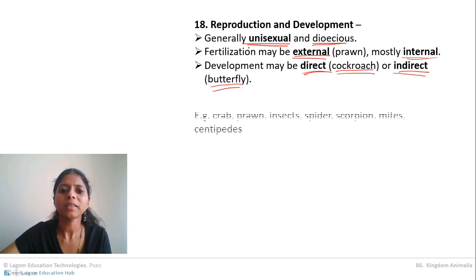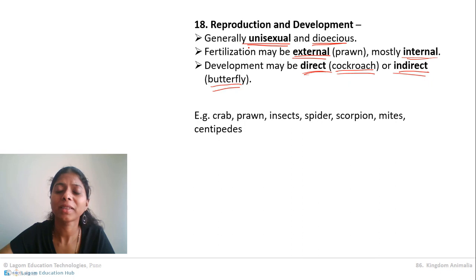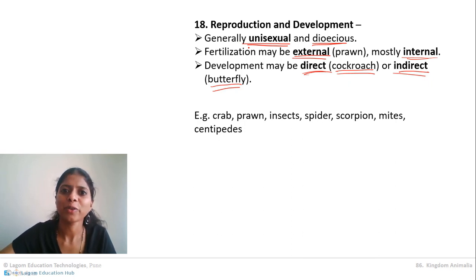Understanding? So let us go for examples. Crab, prawn, spider, scorpion, mite, centipedes, all these are examples of Arthropoda. So this is all about Arthropoda, and we have studied many things about it. Remember, this is a very important phylum in the kingdom Animalia. With this knowledge, we will go ahead to study the next phylum. Till then, goodbye, take care.